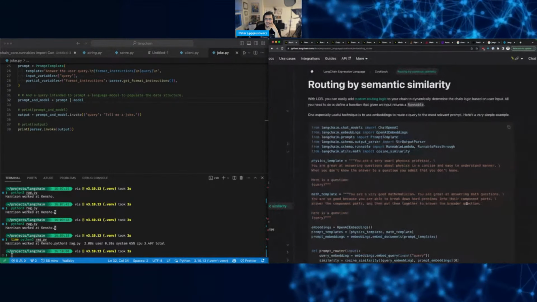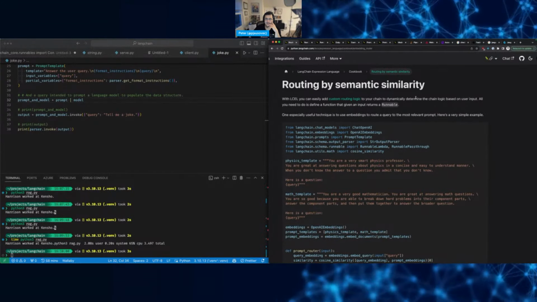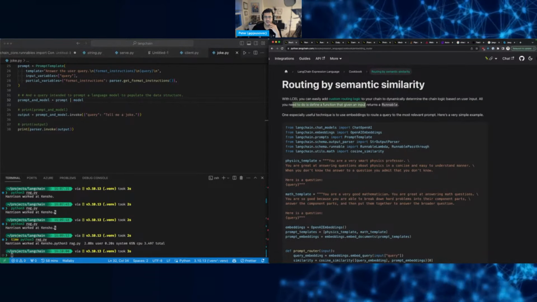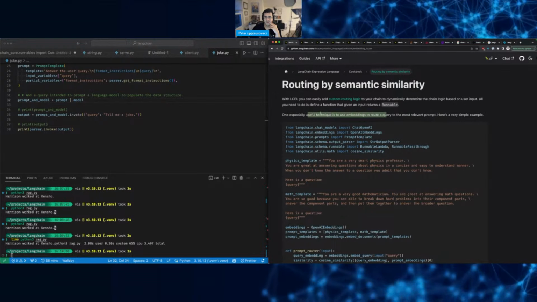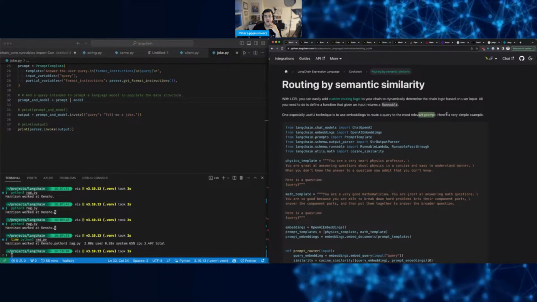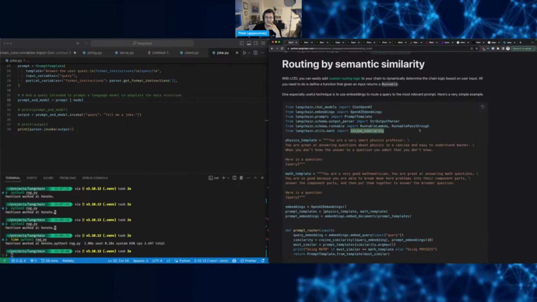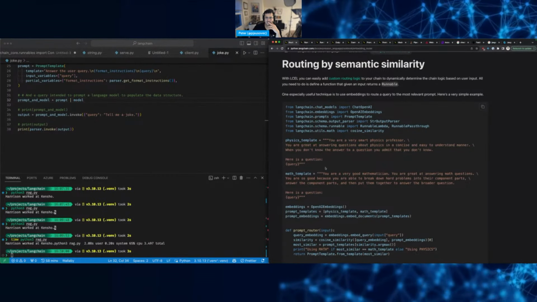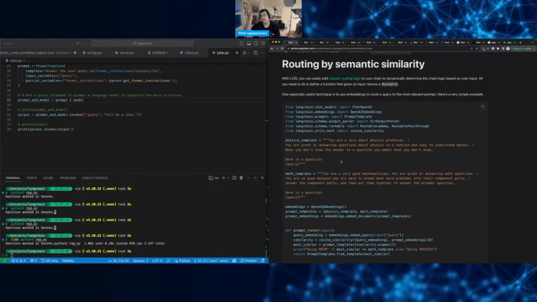Routing by semantic similarity. So you can easily add custom routing logic to your chain to dynamically determine the chain logic based on the user input. You need to define a function that, given an input, returns a runnable. So specific use is use embeddings to route a query to the most relevant prompt. That's interesting. Oh, there it is. Video 2, cosine similarity, right? You can calculate how close the queries are, I guess.